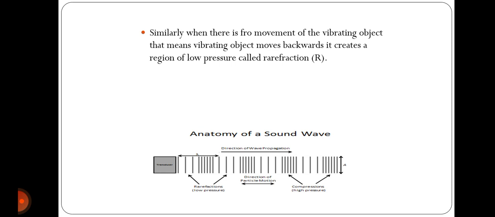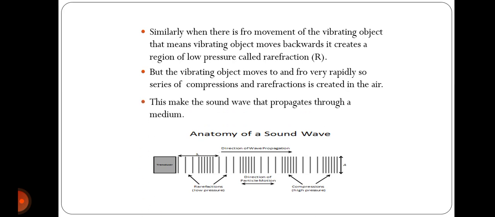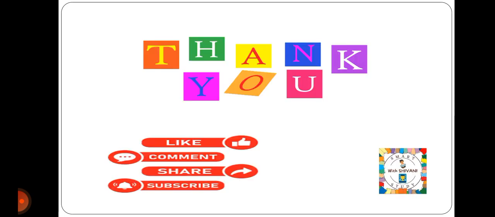Similarly, when there is a backward movement of the vibrating object, that means the vibrating object moves backwards, it creates a low pressure region called rarefaction. But the vibrating object moves to and fro very rapidly. So a series of compressions and rarefactions are created in the air. This makes the sound wave that propagates through a medium.